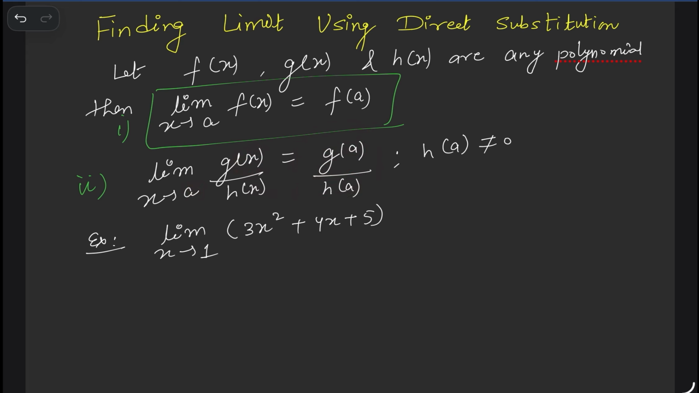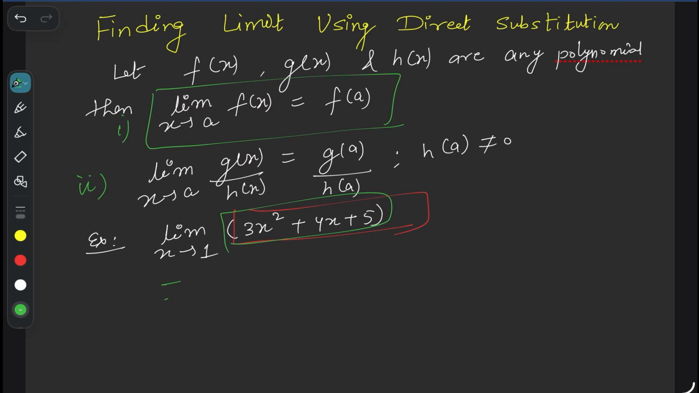For example, this one is the question. First of all, is this a polynomial or not? Yes, this is a polynomial. If it is a polynomial, we can substitute directly: 3 into 1 square plus 4 into 1 plus 5. So 3 plus 4 is 7, plus 5 is 12. Got it? See, we can substitute directly.